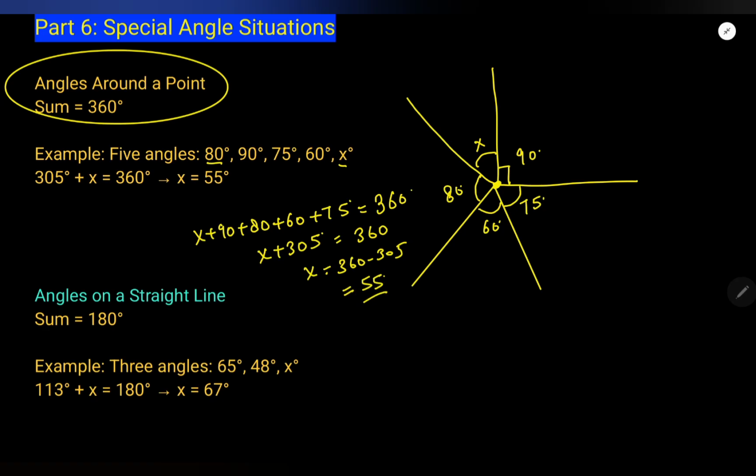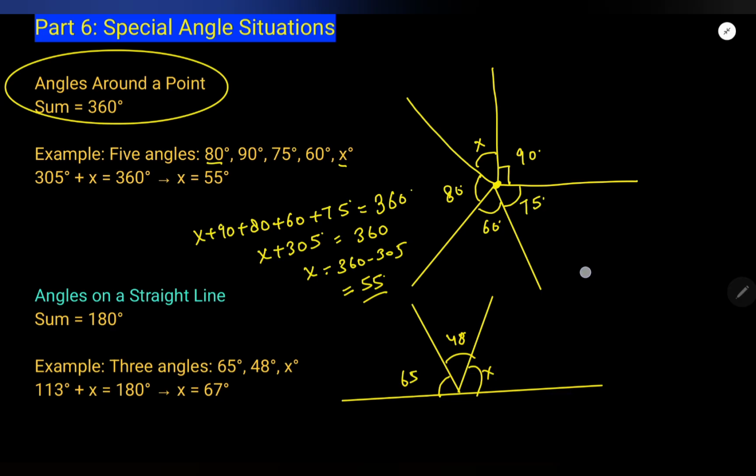Okay. Similarly, you have angles on a straight line. Suppose you are given a straight line and that straight line is divided into 3 angles. This, and this. These are 3 angles. They are saying one is 65, one is 48. Find x. Since they are on a straight line, their sum will be equal to 180.